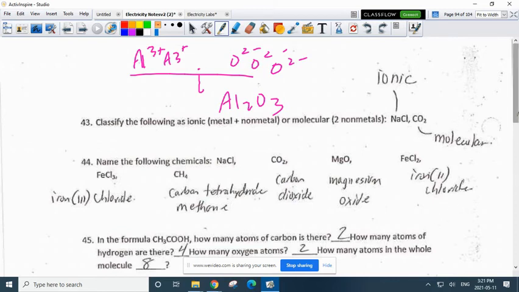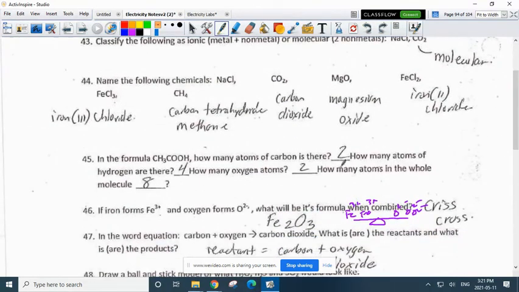So next question, the formula CH3COH. How many atoms of carbon are there? Well, there's 1, 2 carbons. How many hydrogens are there? Well, there's 3 there plus 1 on the end. That's 4. How many oxygen atoms? Well, there's 2 there. 1, 2. How many atoms in the whole thing? Well, 4 plus 2 plus 2 is 8.